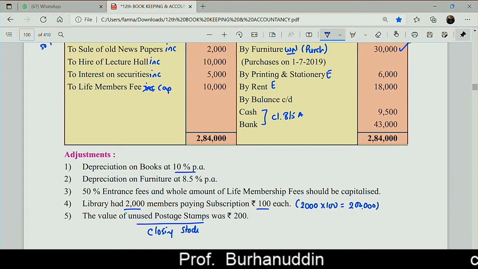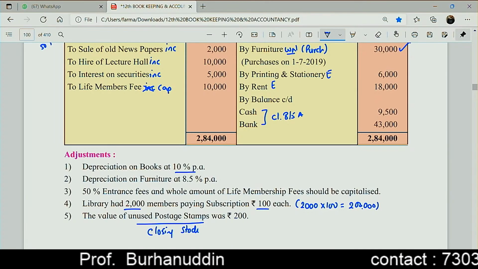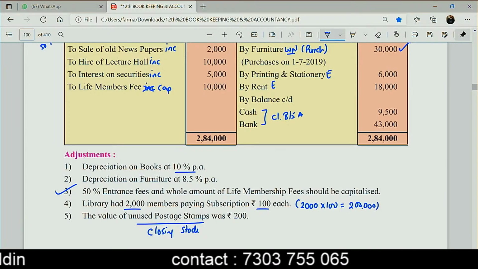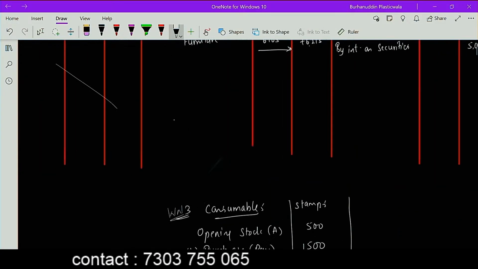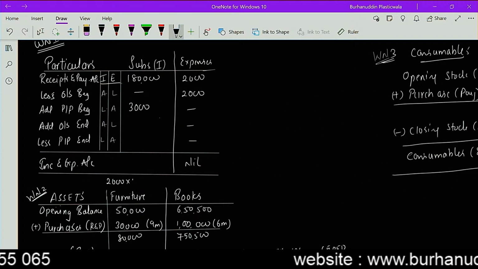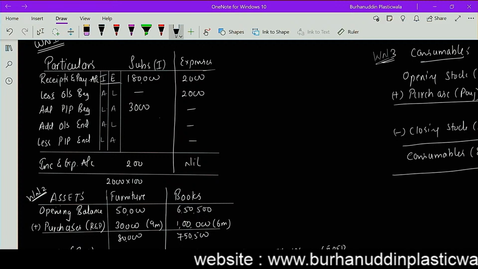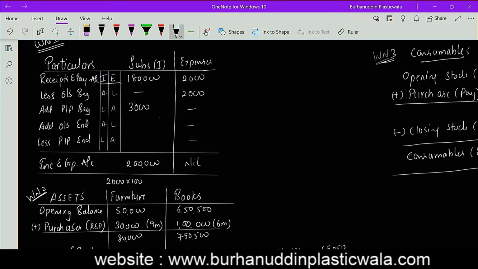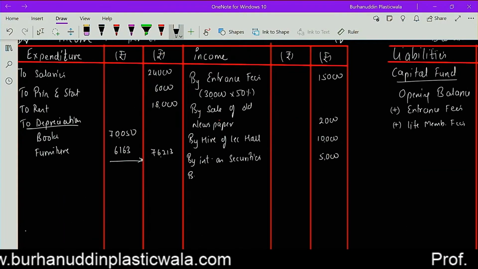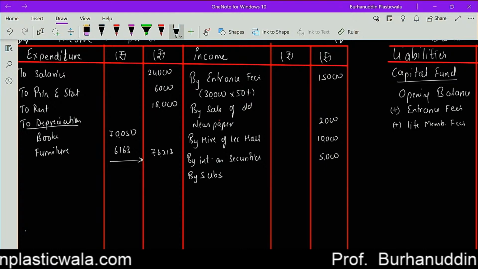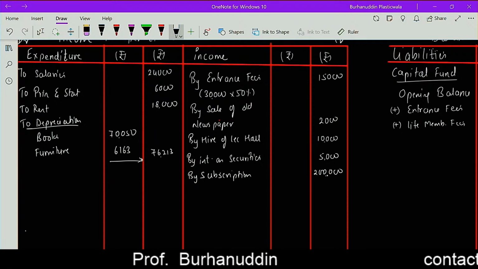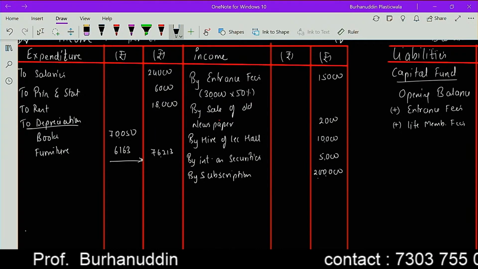Okay. That's done. 50% of the entrance fees is done earlier only. Library had 2,000 members paying 100 rupees each. So I am going to take this working note. I am having 2,000 members. I am getting 100 rupees each. So my income cannot exceed 2 lakh rupees. Yes. So second effect on the income and expenditure, income side, subscription, 2 lakh rupees. Correct now?